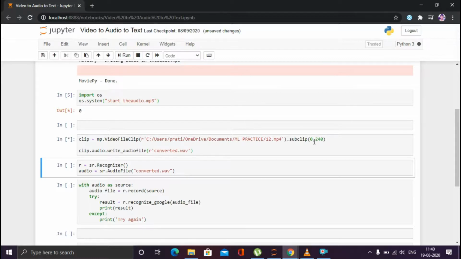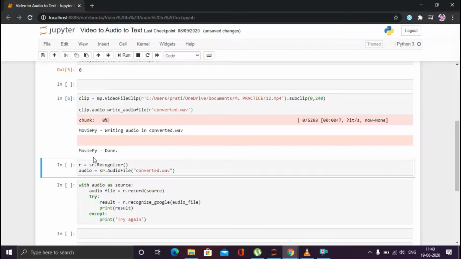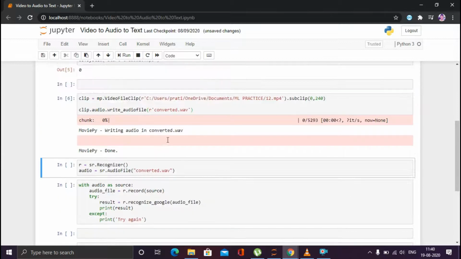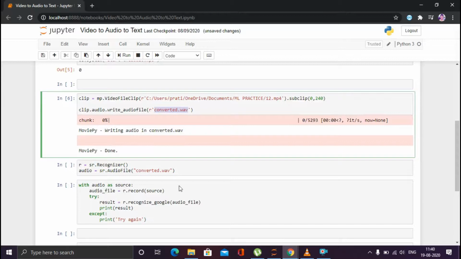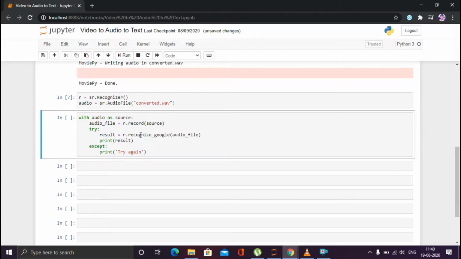Again, I have given the range from where to where I want. I have given 0 to 240. 240 means it will take 4 minutes of the video, and then I'm creating an object over there. R is equal to SR dot recognizer. Then I'm putting into the audio SR dot audio file, and I am putting this converted dot wav. I've stored my new file into converted dot wav. So let me run that. That has run through, and now I am converting this audio file into the text file. So let me run this.